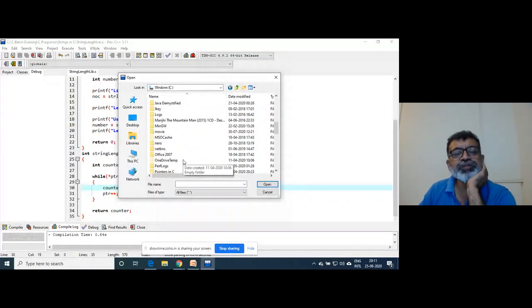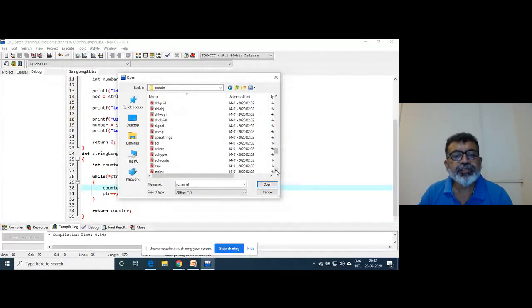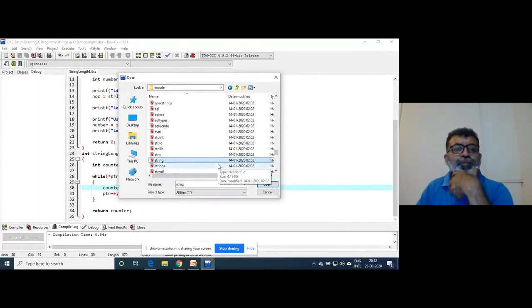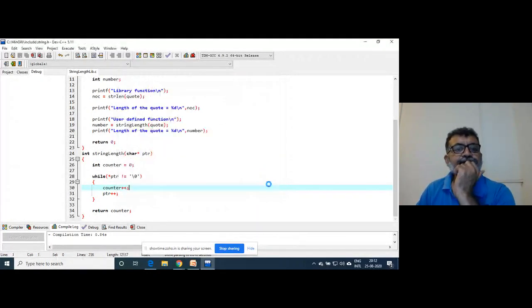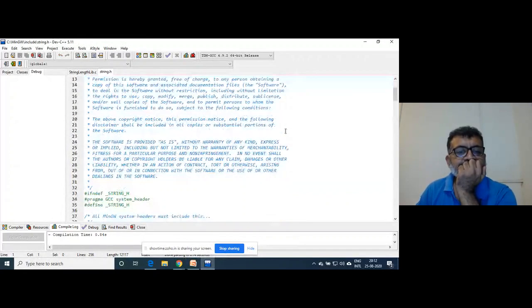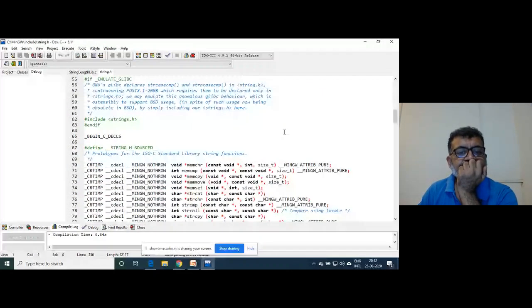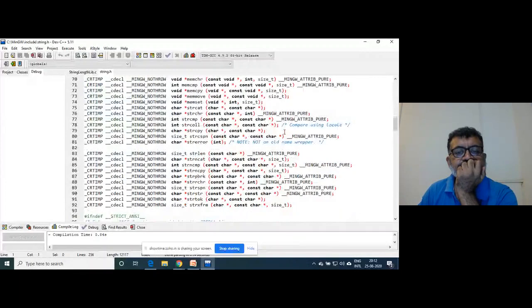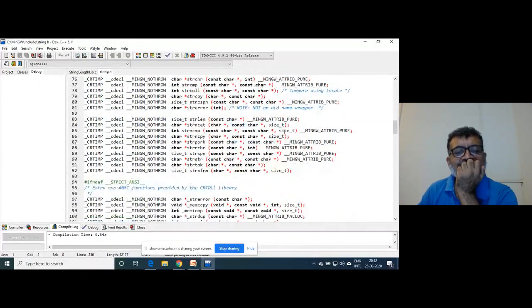Just a matter of curiosity, let's see whether that string.h is there. We will try to open this file. A lot of string functions are there.